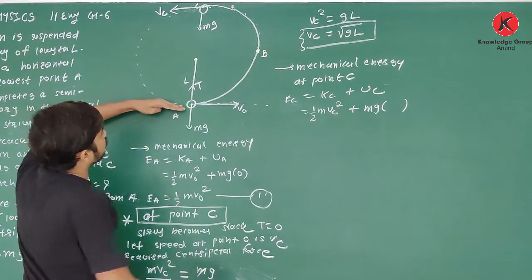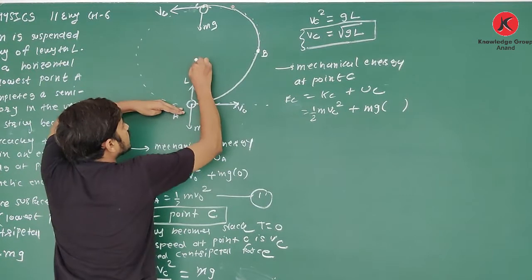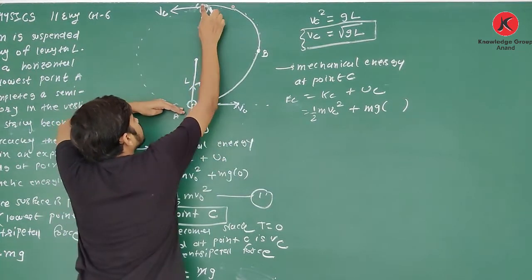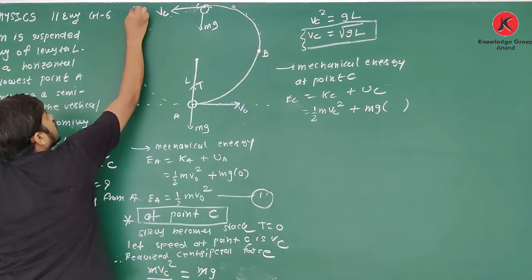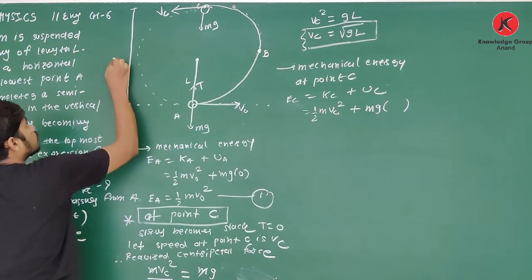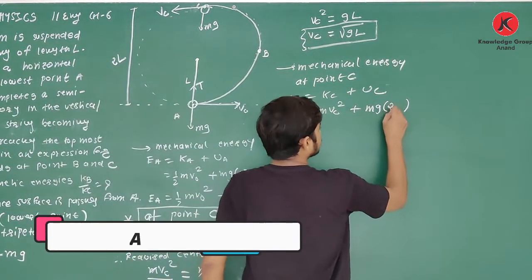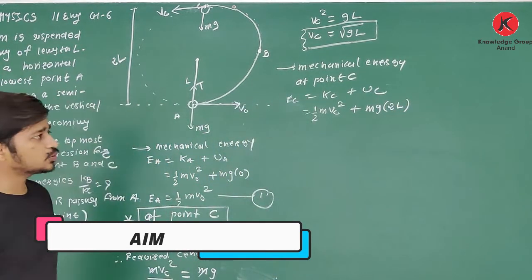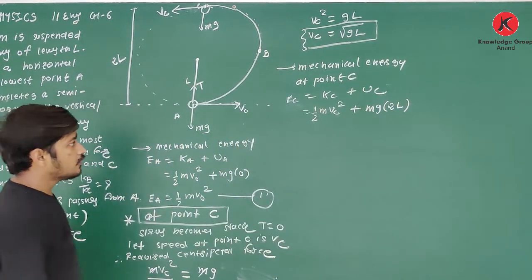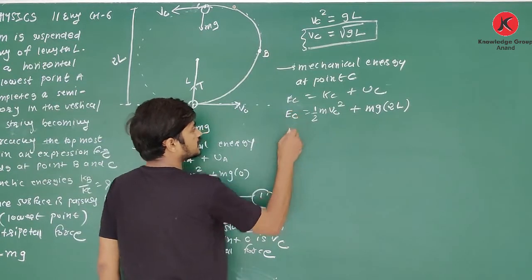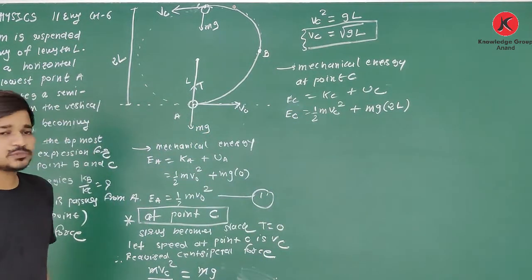From this reference surface, what is the height of C? This length is L, then obviously this length is also L. So the height of point C is 2L. Clear about this? Yes, it is 2L.